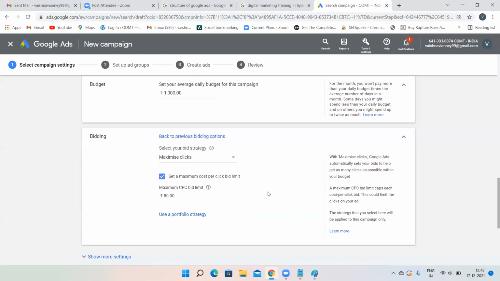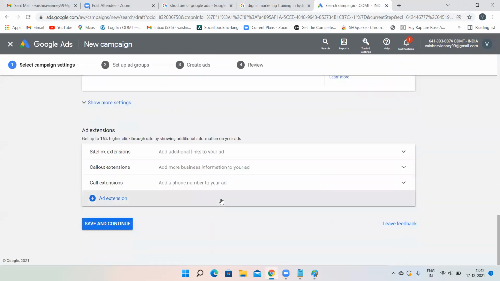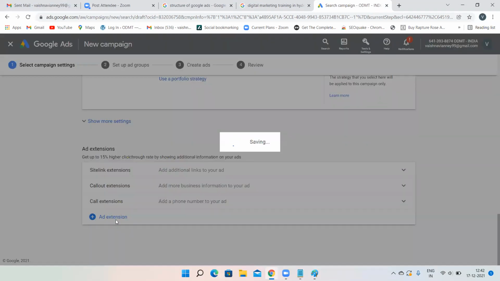So always, in bidding options, there are two kinds of bidding, manual and automated. Always go for automated bidding. Under automated bidding, select maximize clicks. Under maximize clicks, select this option and give the maximum CPC. What is your budget? According to your budget, set the limit over here. Extensions is a whole different topic. Click on save and continue.